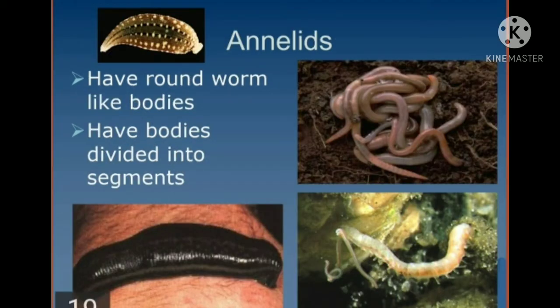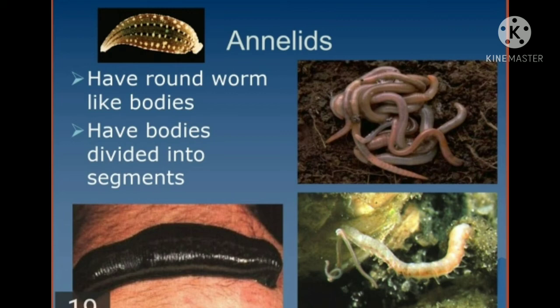Coming to the next one, the Annelida. The animals who belong to the Annelida are called as what? Annelids. The word Annelida derives from the word annulus, so it means they are ringworms, or they have roundworm like bodies. They have bodies divided into segments.